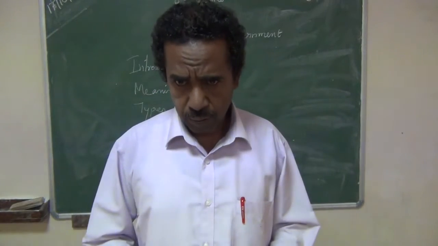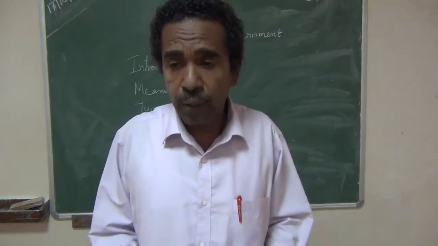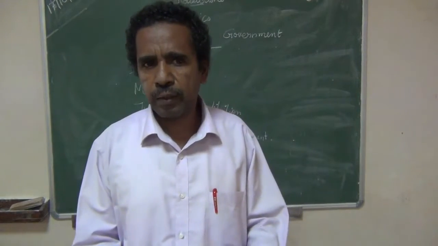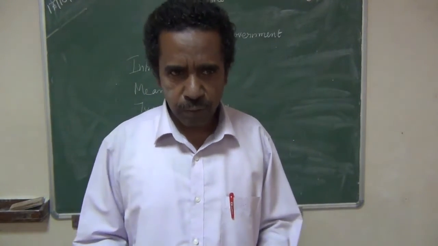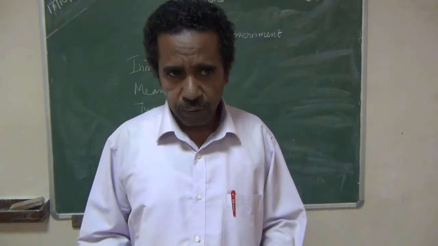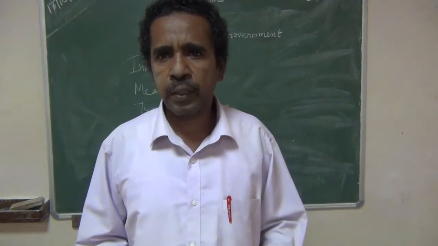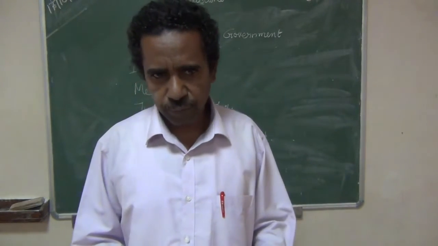Our country India is not an example of unitary form of government, because our country has a central government and state governments.